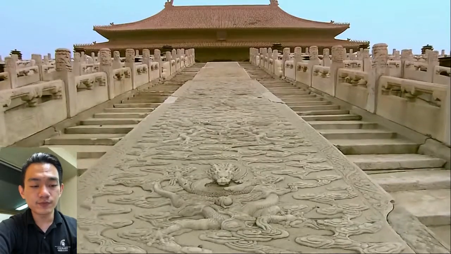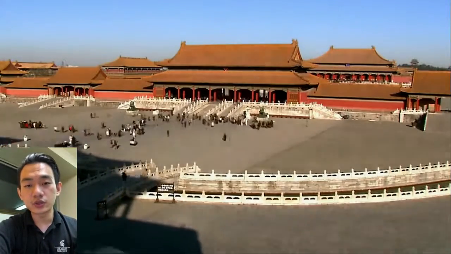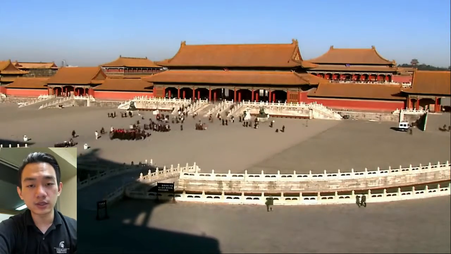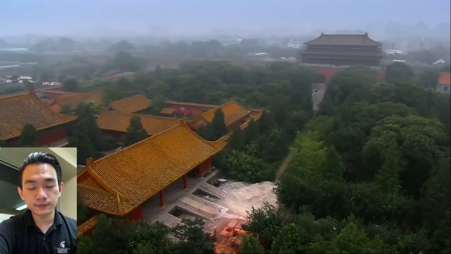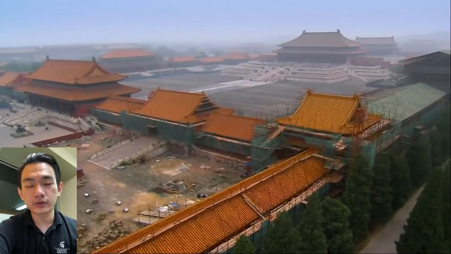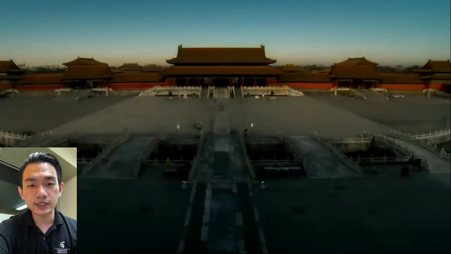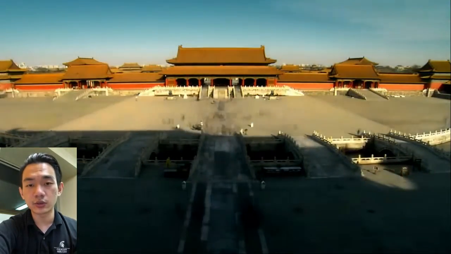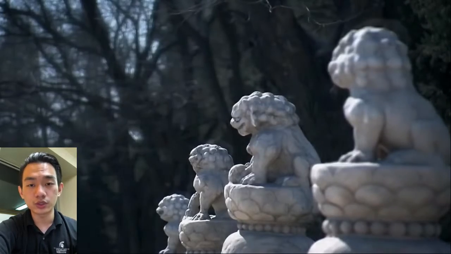And talking about Siheyuan, we have to mention the Forbidden City. From the name, you should know not everyone could live in the Forbidden City. Only people with honored status, like the emperor. So as a final protection for the emperor, the designers of the Forbidden City strictly followed the design of Siheyuan. They used high walls to protect the emperor, and the wall is 10 meters high and 9 meters thick.